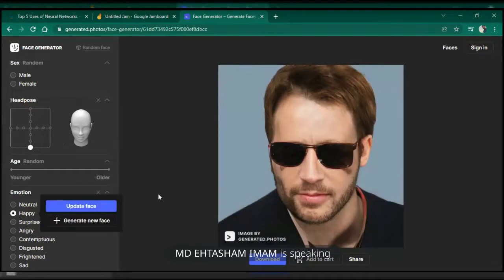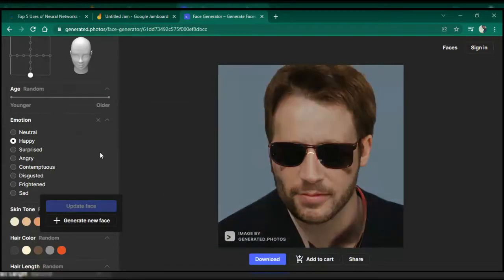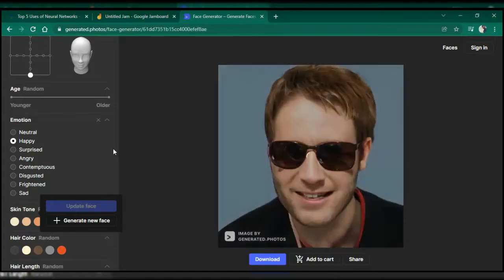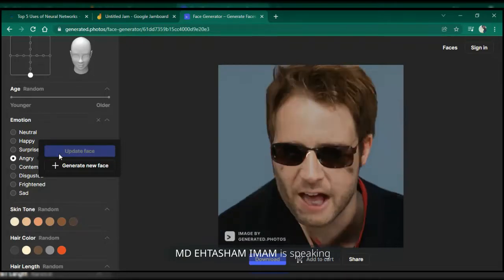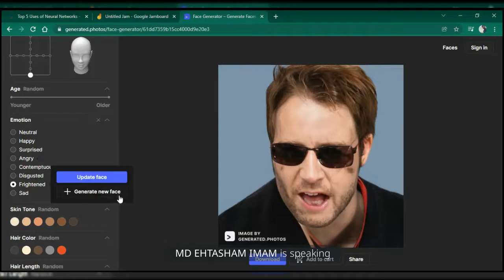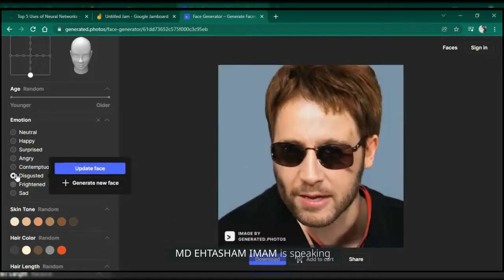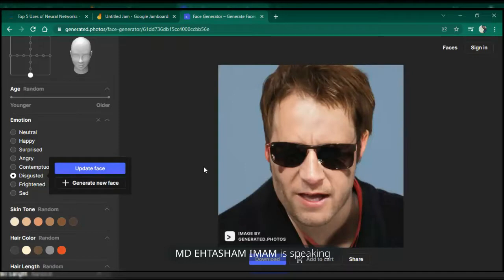You can make it happy, or you can make it angry. It's your choice. You can make it however you like. Computer is able to learn that an angry face would look like this, and it is able to recreate it. Computer is able to learn that a scared, frightened face would look something like this. So it is frightened, disgusted, it would look like this. All this is happening in computer. This person does not exist. This is just a random image made by the computer.